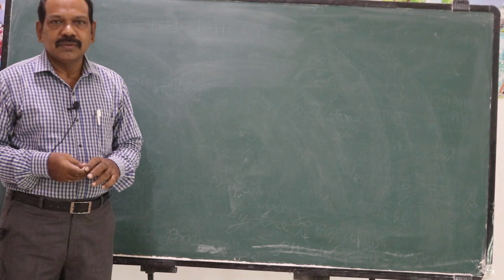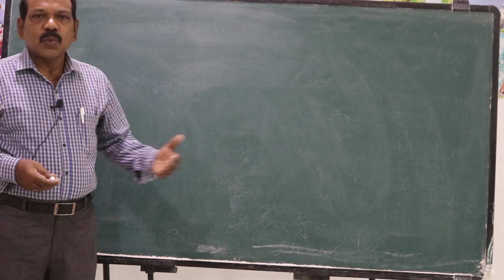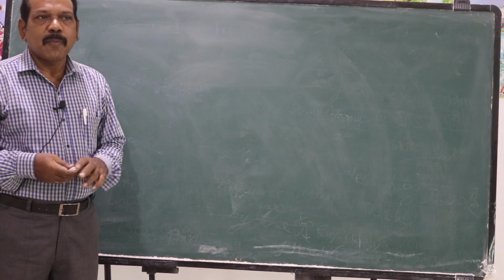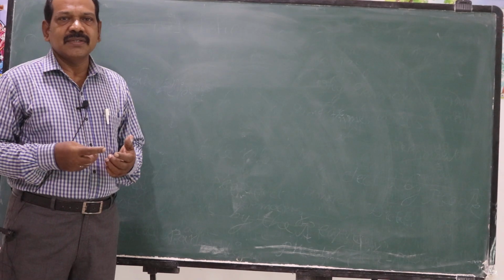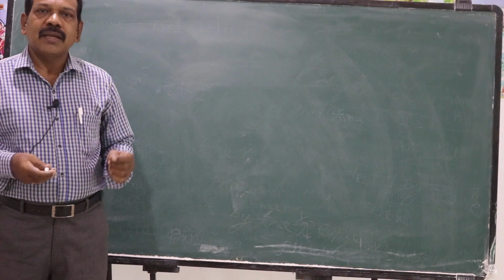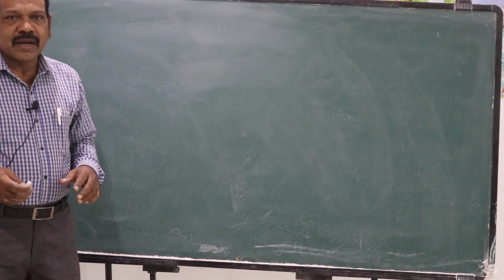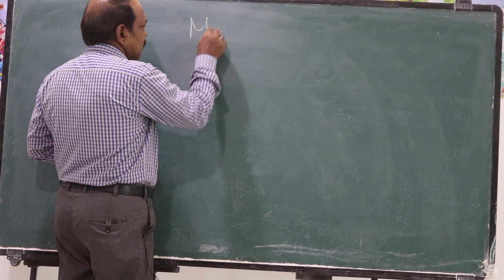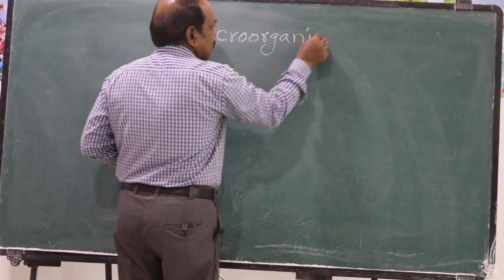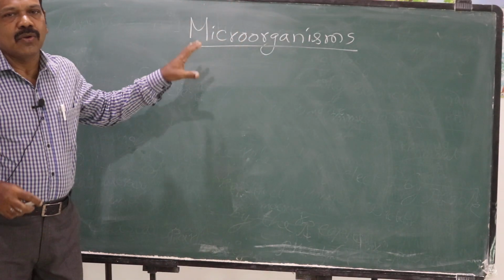Is the change visible? No, it's not visible. The change takes place slowly. What is working here? Some invisible things are involved in this. So apart from human beings, animals, plants, there are some invisible things in our nature which are very, very small, which cannot be seen with our naked eye. So they are called microorganisms. Our today's topic is about microorganisms.